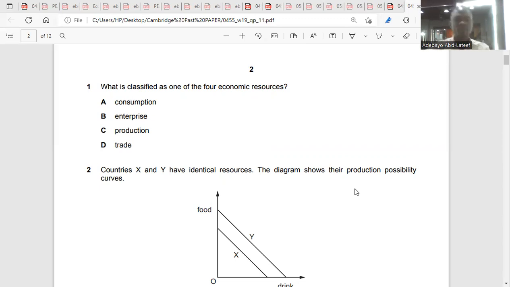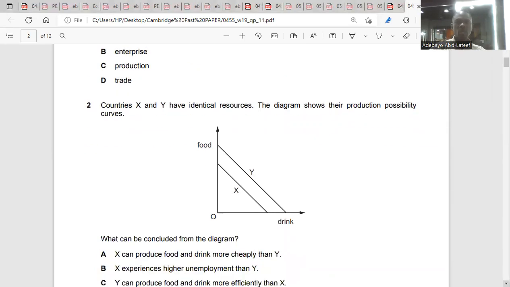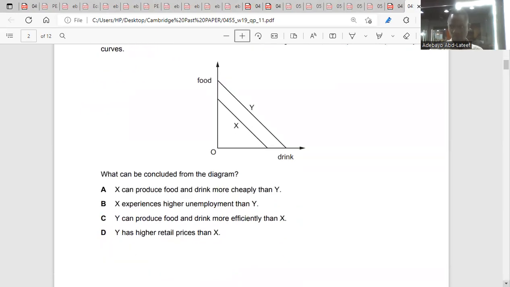Question 2. Countries X and Y have identical resources. What does identical resources mean? If countries X and Y have identical resources, that means they have almost the same resources. The diagram shows their production possibility curve. So what can be compared from this diagram? X can produce food and drink more cheaply than Y. No. X experiences higher unemployment than Y.